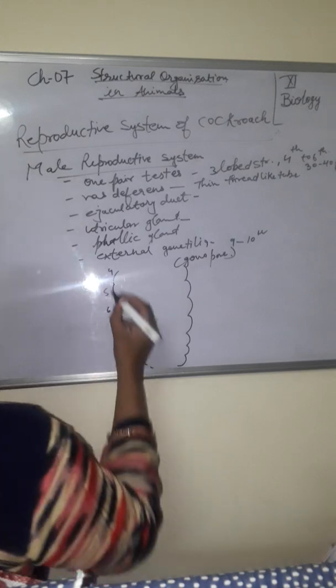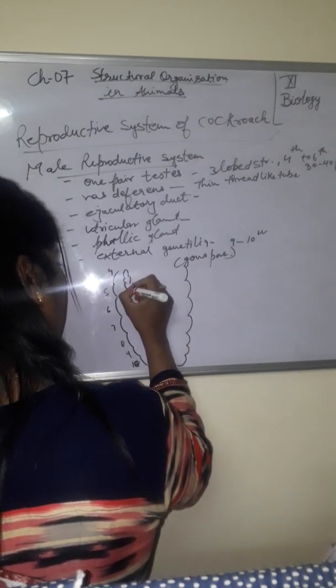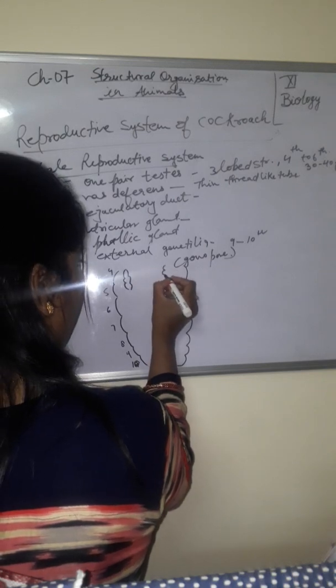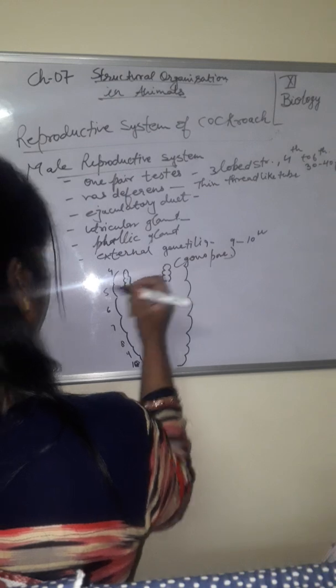Now first, the three-lobed testes are present. See here, three lobes: 1, 2 and 3 lobes of the testis.